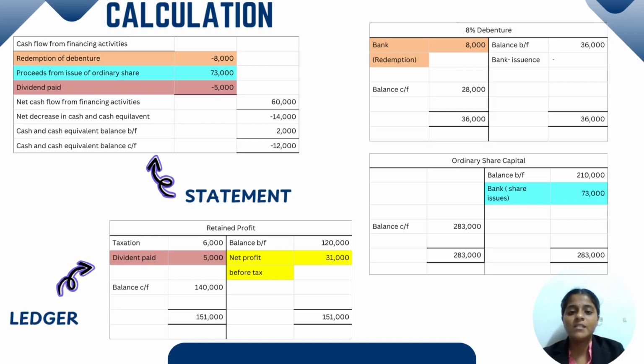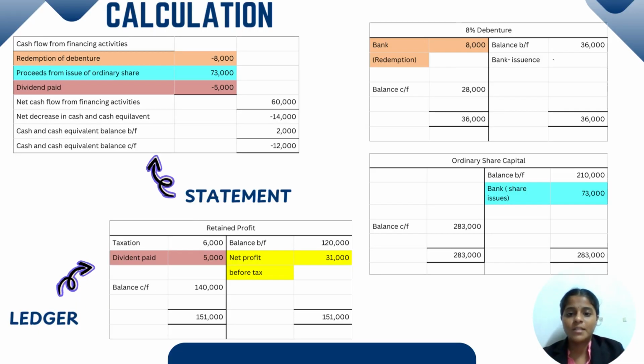In the ledger of retained profit, there is a format in which the debit side taxation and dividend is fixed. So we have to read the additional information. Number 3, tax expenses charged in statement of comprehensive income was 6,000. So we write the value of 6,000 in the tax section. And additional information number 4 states the value of dividend paid.